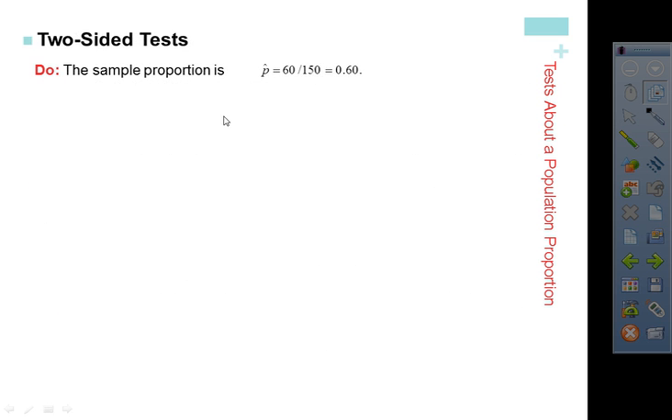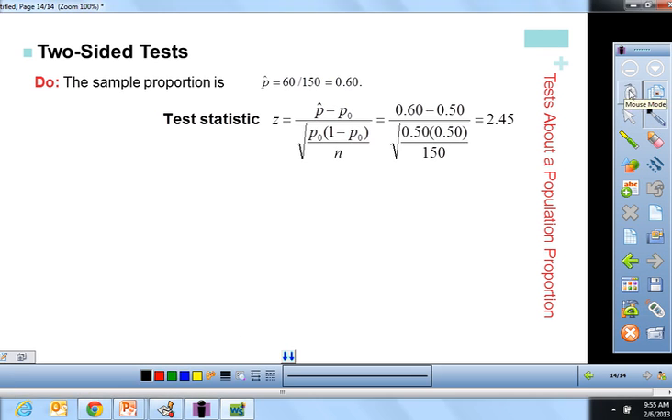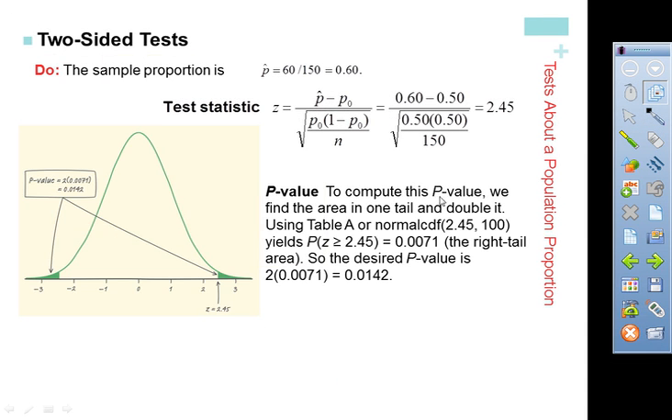So here we go. We have to do the work. So p hat is 0.6. They get that from the 90 over 150, minus the p naught, which is 0.5, and then they put 0.5 in here, and they get our test statistic to be 2.45. Now, because this is two-sided, look what happens. To compute the p-value, we find the area in one tail and double it, because it could be either direction. So we have the probability of getting this 2.45 or greater, and we get that p-value in the right tail, which is 0.0071.